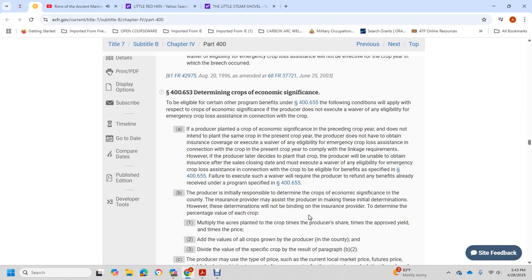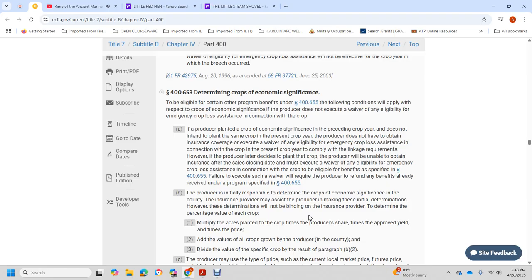406.53, determining the crop's economic significance, eligibility for certain other program benefits over 406.55. The following conditions apply with respect to the crop's economic significance. A producer that does not execute the waiver of eligibility for emergency crop loss assistance in connection with the crop, and who is planning a crop of economic significance preceding the crop year that does not intend to plant the same crop in the present crop year, does not have to obtain insurance coverage or execute the waiver of eligibility for emergency crop loss assistance in connection with the crop for the present crop year to comply with the linkage requirements.